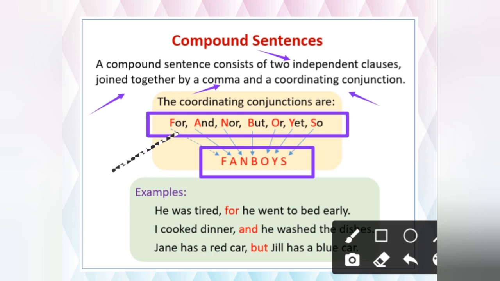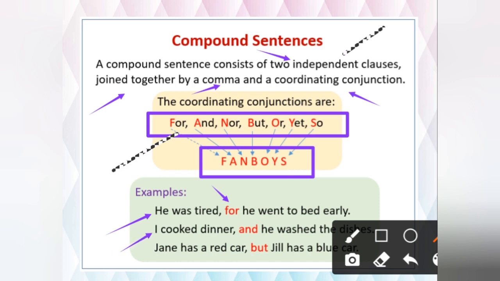Only you have to keep in your mind that they both should be two independent clauses. Fine. So, he was tired. First sentence complete. He went to bed early. Second sentence also complete, but still we have joined by using for. I cooked dinner. Complete sentence. He washed the dishes. Complete sentence, but still we have joined. I cooked dinner and he washed the dishes.